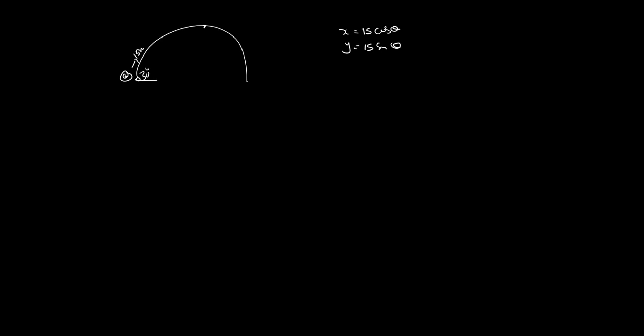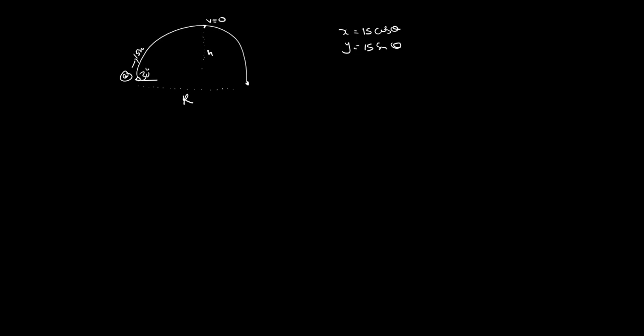At this point, the final velocity is equal to 0. This one here is what we call the maximum height. Then from here to this point here, that's what we call the range. The velocity here doesn't change in the x-axis, but in the y-axis it will change. Suppose now we are told to calculate the maximum height, this h. How do we do it?